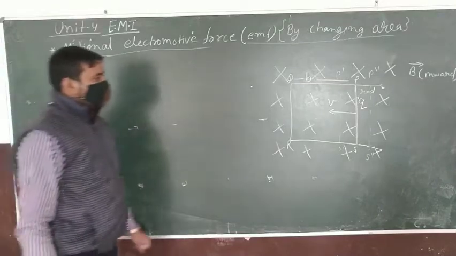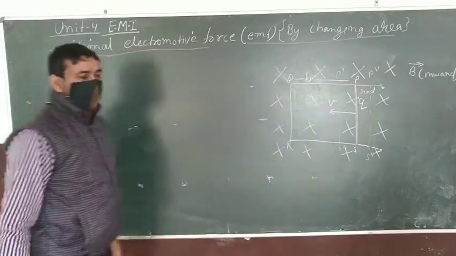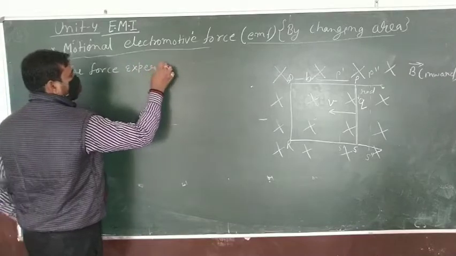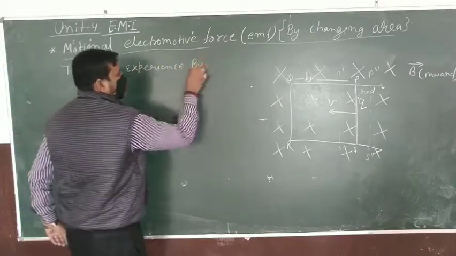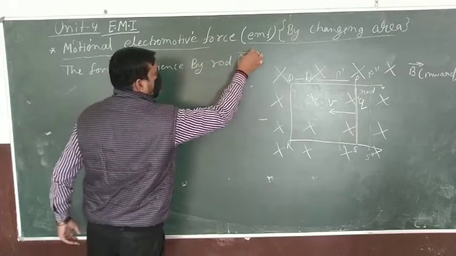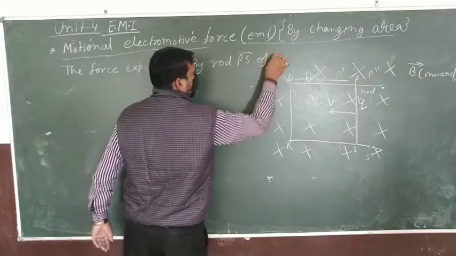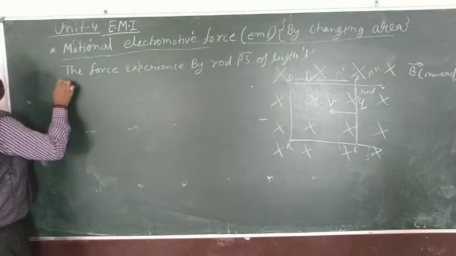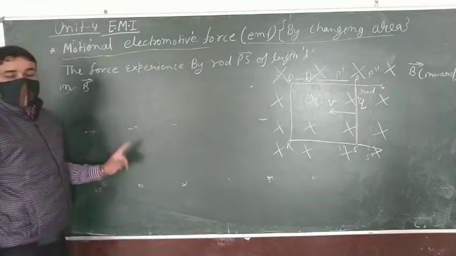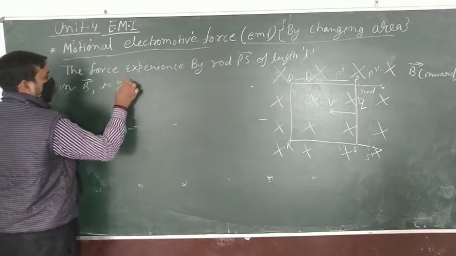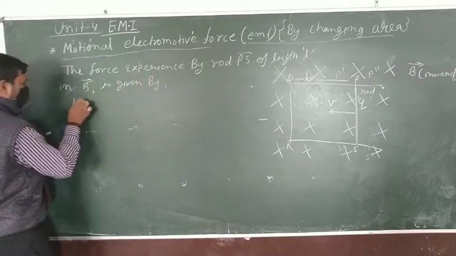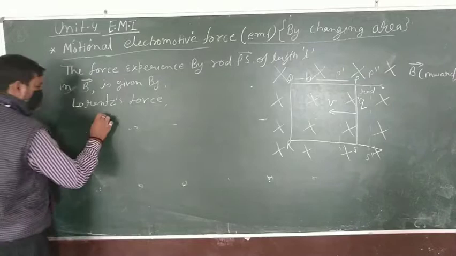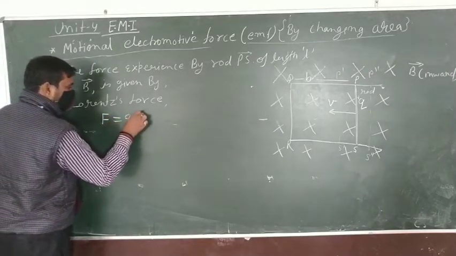Therefore, the force experienced by rod PS of length L in magnetic field B is given by the Lorentz force, that is, F is equal to qvB.